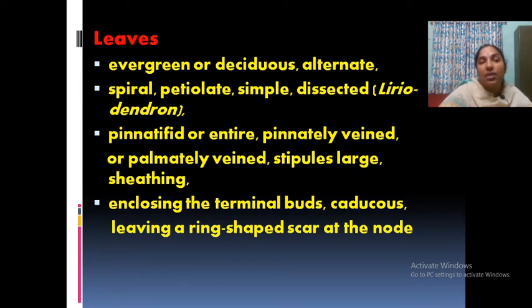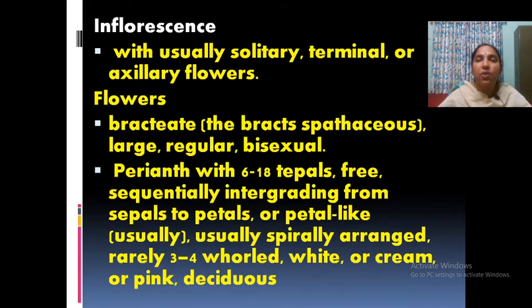Stipules, large and sheathing stipules, are usually present. Okay. Then caducous condition, that is buds, means they will fall off. And after falling off, it will create a ring shaped scar on the node. That's also important. Then inflorescence usually solitary, but that may be terminal or axillary in position. Flowers are bracteate, and bracts are spathaceous, that is very large also, and that is very important.